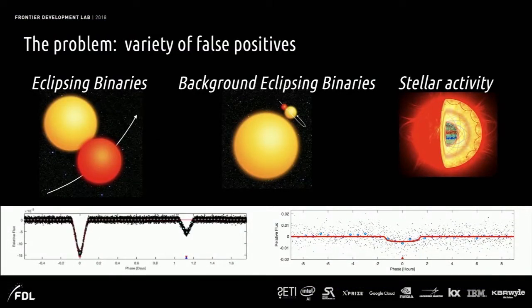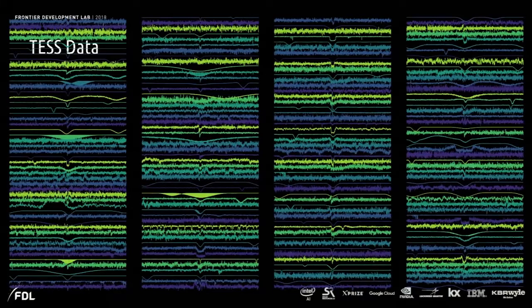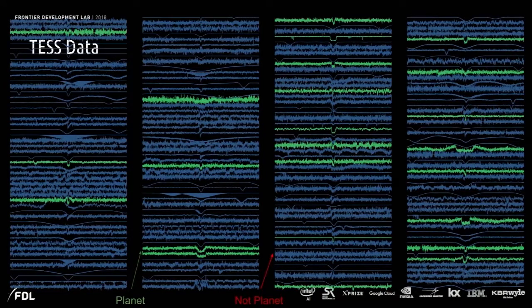Unfortunately, there is a lot of other things out there in the universe that mimic planets. We have stars that pass in front of each other, which are called eclipsing binaries. Sometimes these happen in the background of the star we think we're looking at. And as you've heard from the Space Weather Team, there's a lot of stellar activity that happens on the stars that can sometimes mimic transits. So this is really the crux of our problem when it comes to transiting exoplanet detection. How do we go from all of these candidate planets to knowing where the planets are?